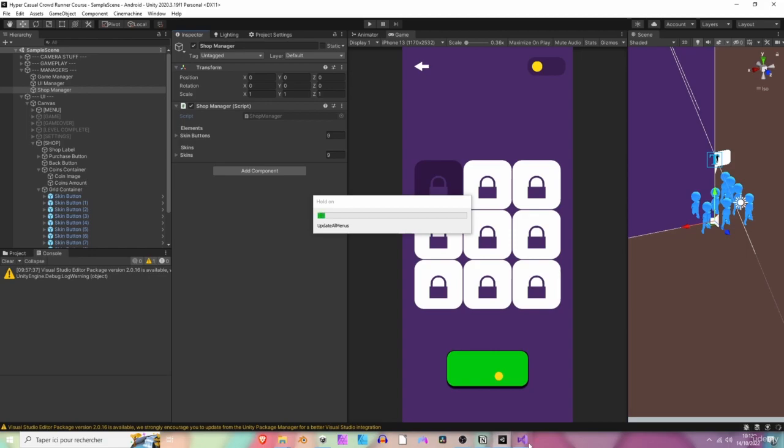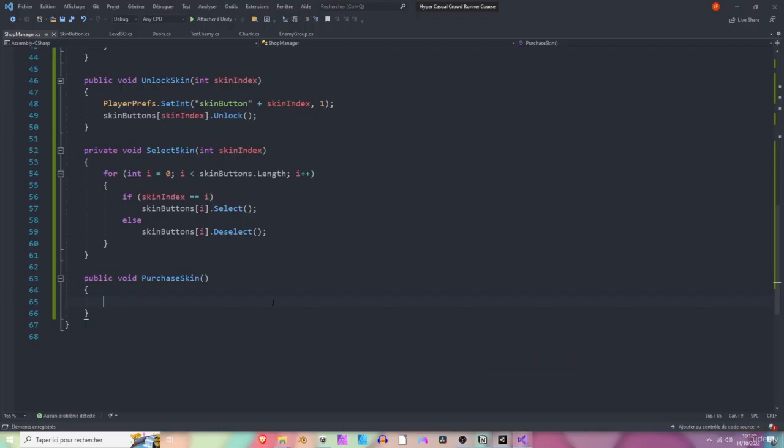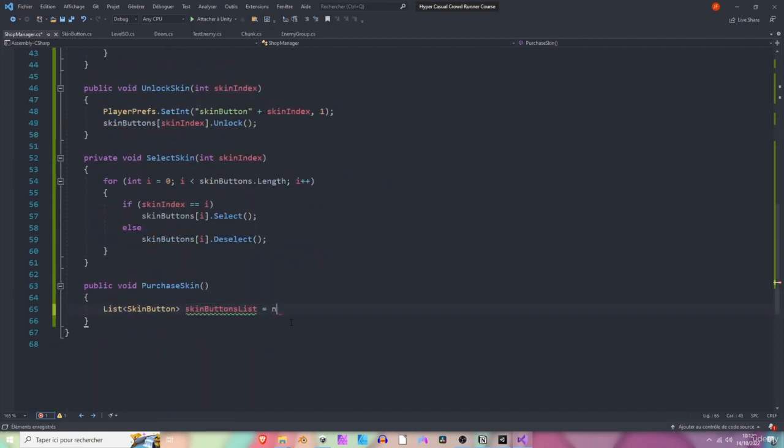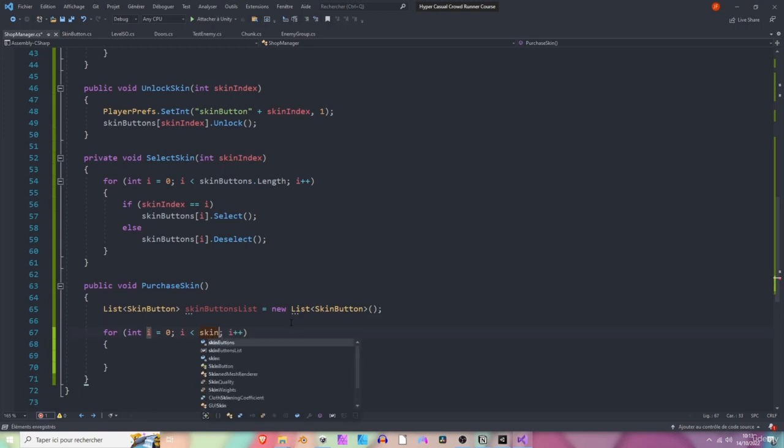So let's jump back to our script. Okay, it's compiled, perfect. And in here, the first thing we can do is check if there are still some skins that haven't been purchased by the player. So for that, we are going to create a list of SkinButton, okay? Let's call it skinButtonsList because we already have an array called skinButtons right here. Let's initialize this list, so it's going to be a new list of SkinButton.